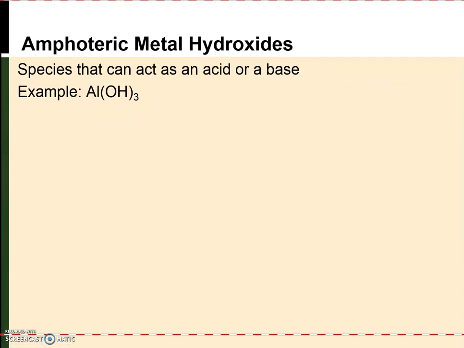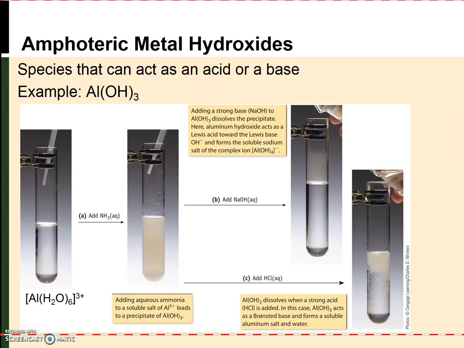Now, there are also examples of adducts that can behave as acids or bases. An example of this is aluminum hydroxide. In this figure, we have shown a solution that contains the aluminum aqua complex. Most likely this was prepared using a soluble aluminum salt, aluminum nitrate being one of the most common soluble salts. And so we have aluminum and nitrate ions in solution, and because we're in aqueous solution, we actually have this aluminum aqua complex ion forming.